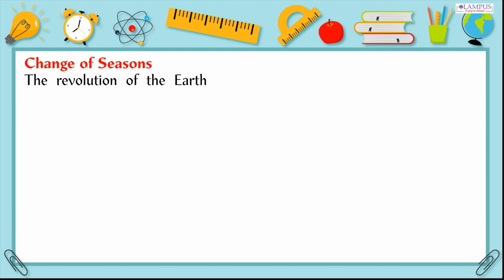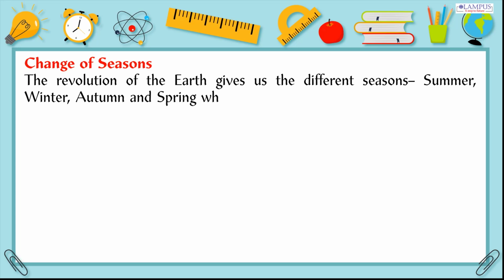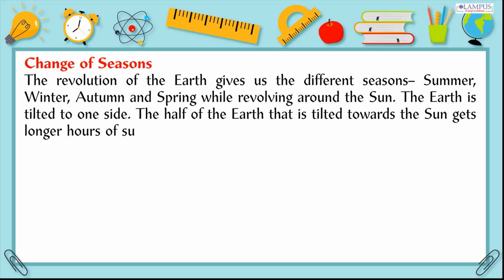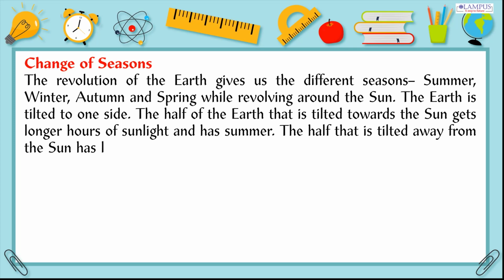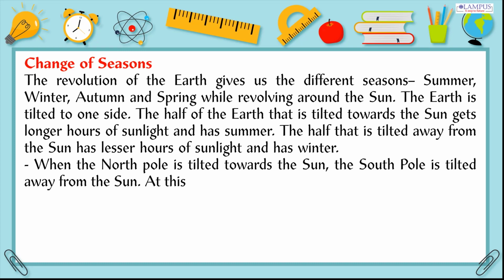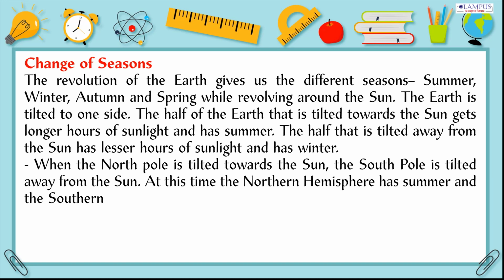The revolution of the Earth gives us the different seasons: summer, winter, autumn and spring, while revolving around the Sun. The Earth is tilted to one side. The half of the Earth that is tilted towards the Sun gets longer hours of sunlight and has summer. The half that is tilted away from the Sun has fewer hours of sunlight and has winter. When the North Pole is tilted towards the Sun, the South Pole is tilted away from the Sun. At this time the Northern Hemisphere has summer and the Southern